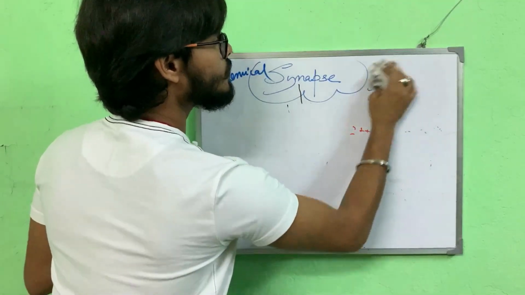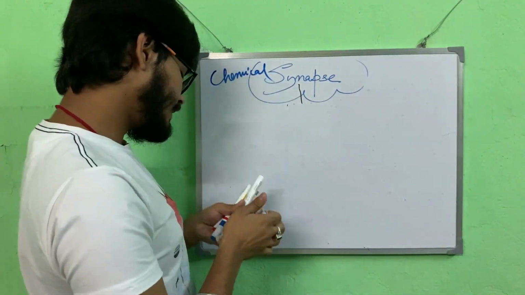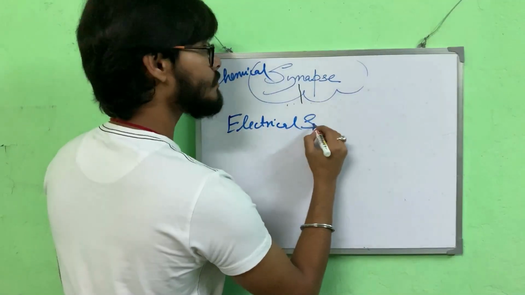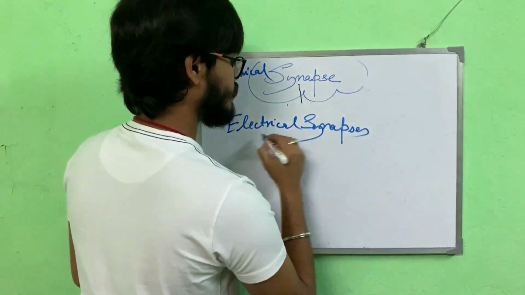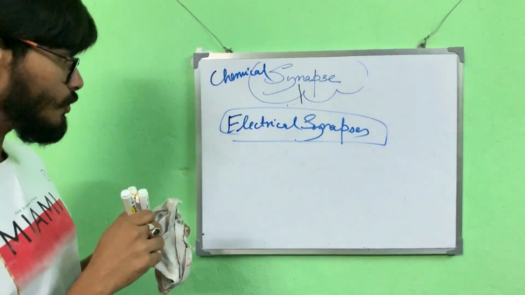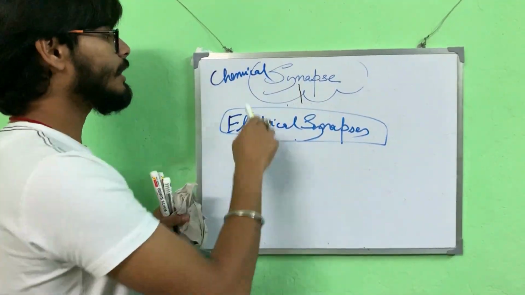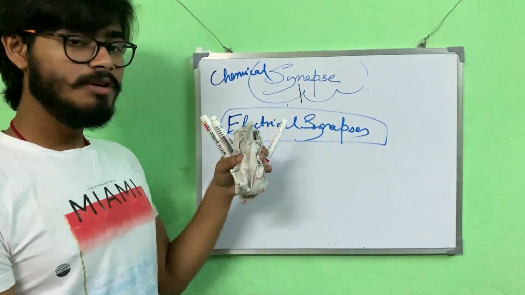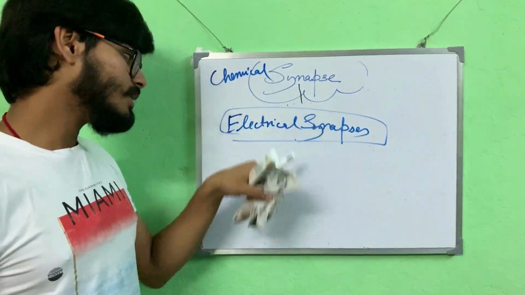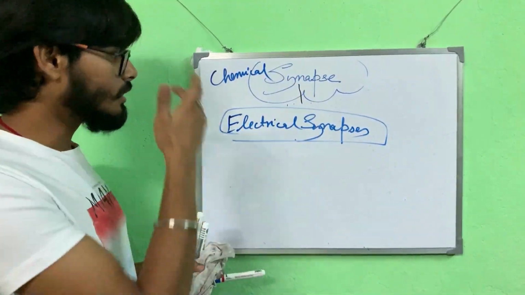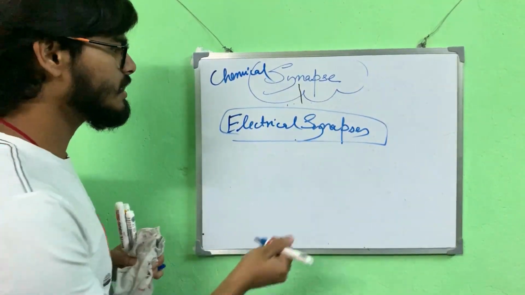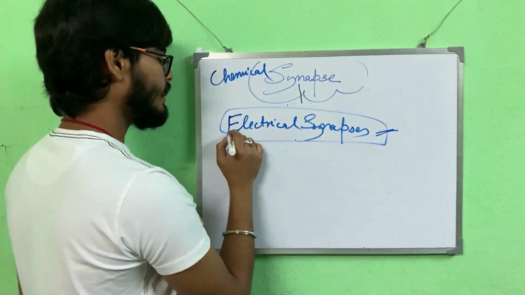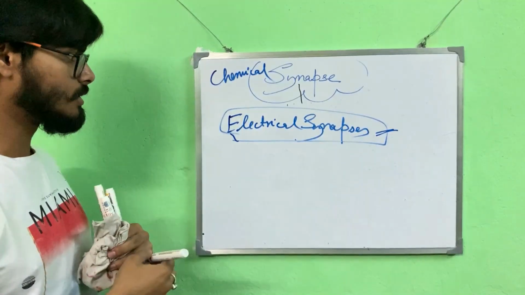Also, just for information, you must also know that there are electrical synapses too. What is the difference between electrical synapses and chemical synapses? In chemical synapses, the nerve impulse is transmitted using chemicals, and in electrical synapses, the electrical impulse itself is transmitted. There are no neurotransmitters involved here, but these are very rare and out of the scope of our syllabus, so we do not need to study them. Just keep in mind that we also have electrical synapses.